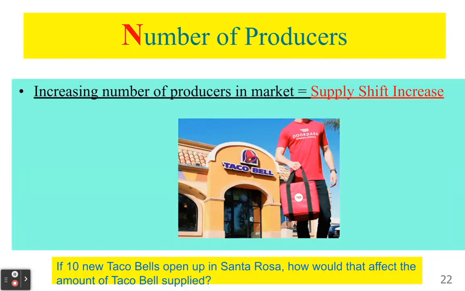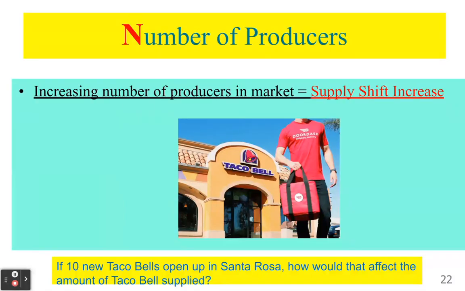Now, the next one is going to be number of producers or number of suppliers. So basically, if there's more producers in the market, we're going to shift the supply curve to the right. We're going to increase it. If there's fewer producers in the market, it's going to shift to the left or decrease. Because remember, we're not considering in these just the products produced by one producer or the products demanded by one consumer. We're thinking about the whole market, just like we talked about last class.